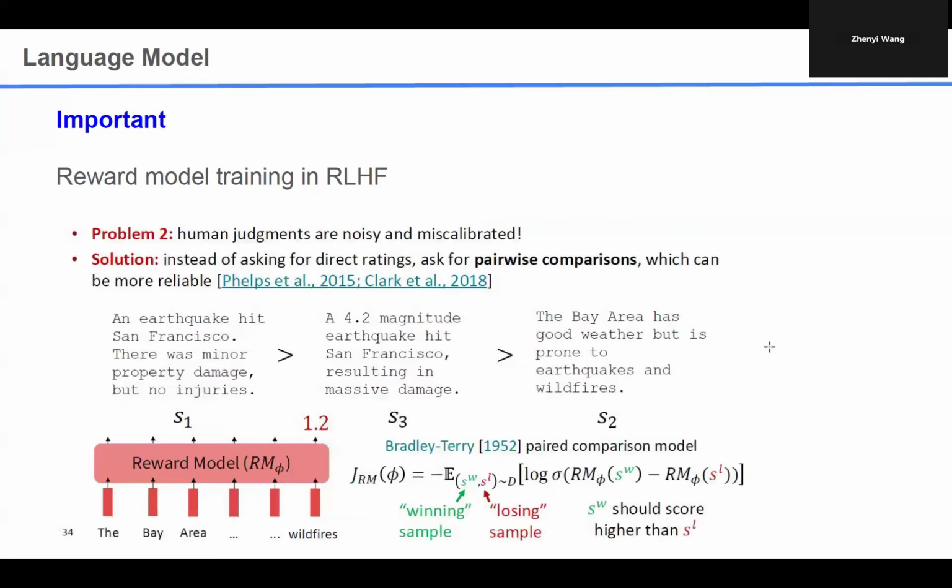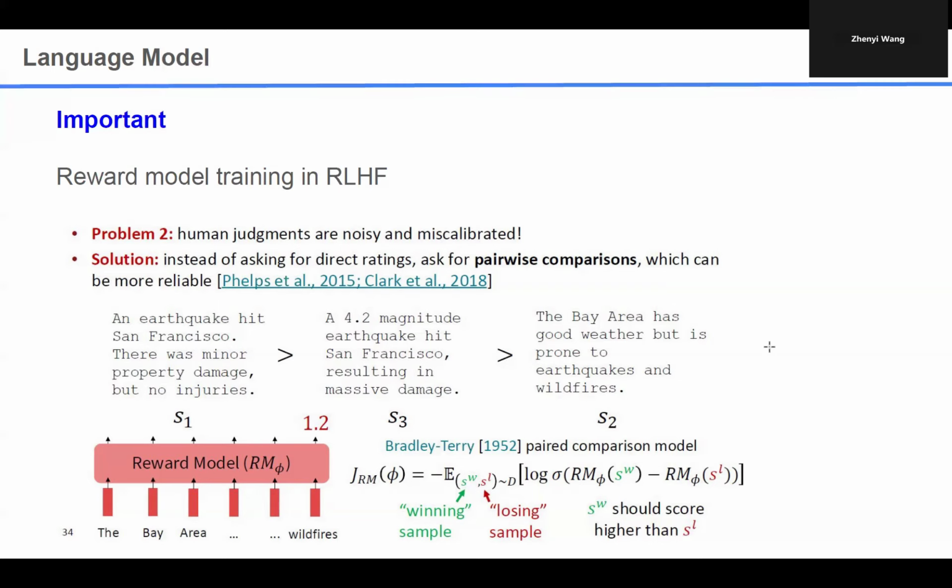So first is the reward model learning during reinforcement learning from human feedback. For this method, we don't ask the human to give numerical ratings for different outputs. For example, suppose this is a long document, and we summarize it with several short answers, and then we ask humans to judge which one is better. In this scenario, we will not ask a human to give a numerical rating, but only a pairwise comparison.